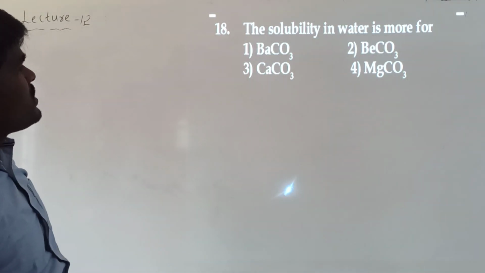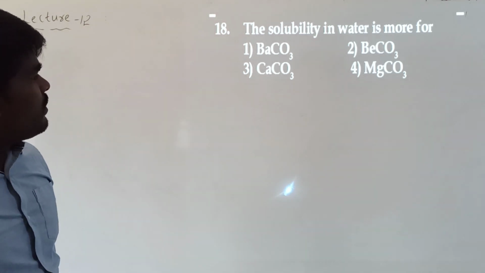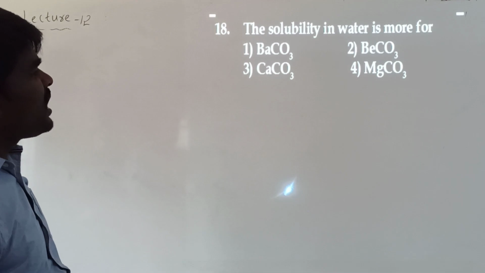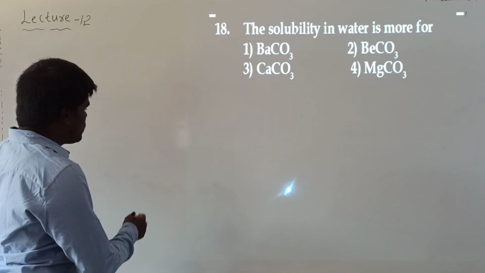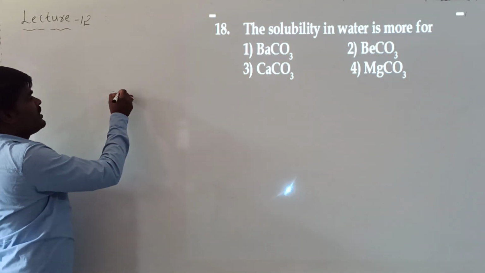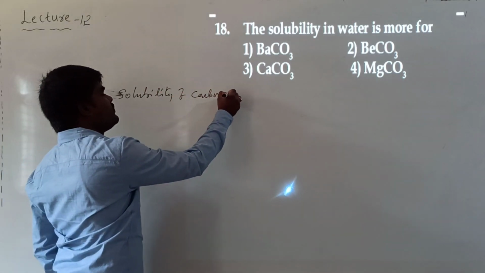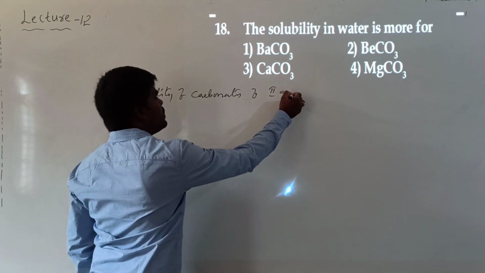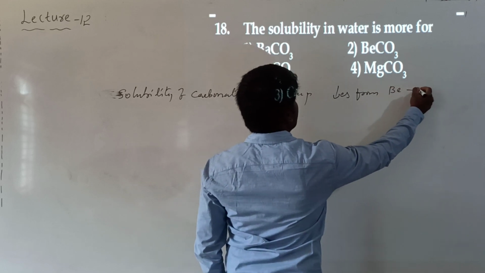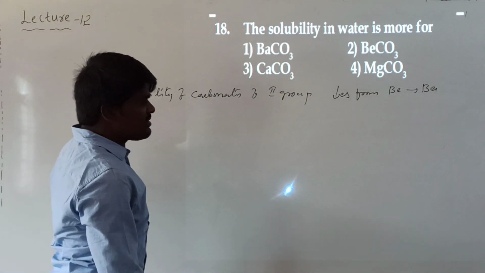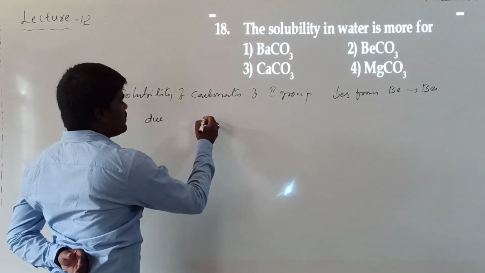Now here comes our next question. The solubility in water is more for which of these: barium carbonate, beryllium carbonate, calcium carbonate, magnesium carbonate? All the given answers are alkaline earth metals. Generally, we know that the solubility of carbonates of alkaline earth metals decreases from beryllium to barium. What is the reason for this? When moving from beryllium to barium, what happens?